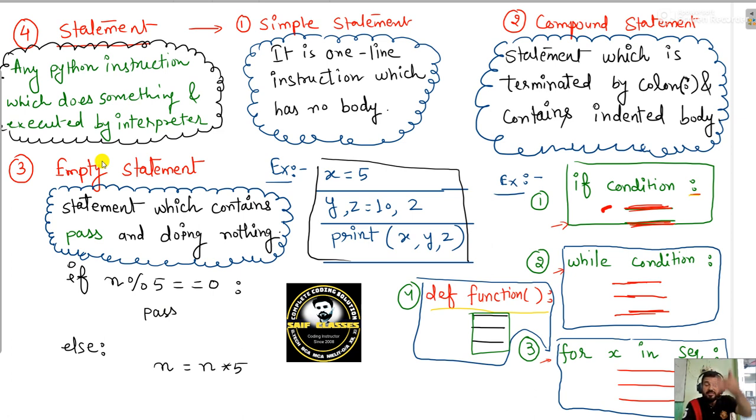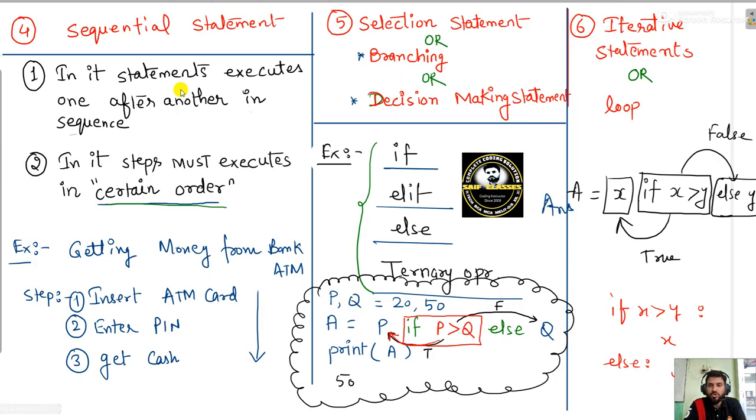As far as control flow statements go, there are three types: sequential, selection, and iterative statements. What is a sequential statement? Those are statements which execute one after another. Take an example: to withdraw cash from an ATM machine, there are three or four main steps.